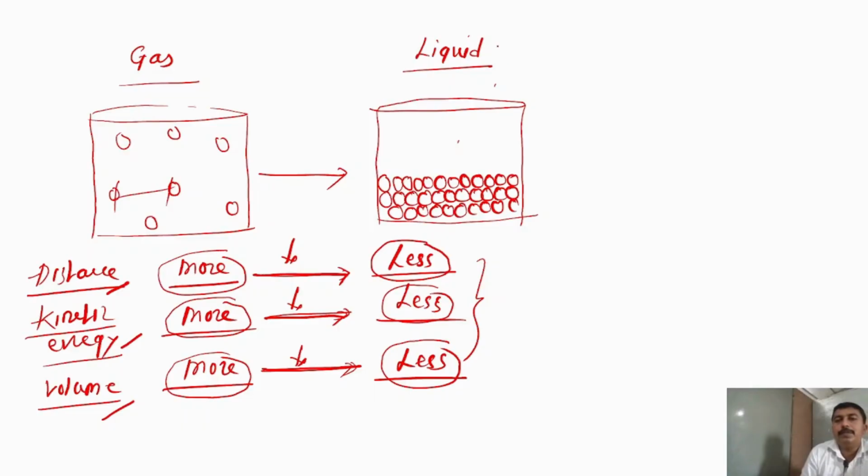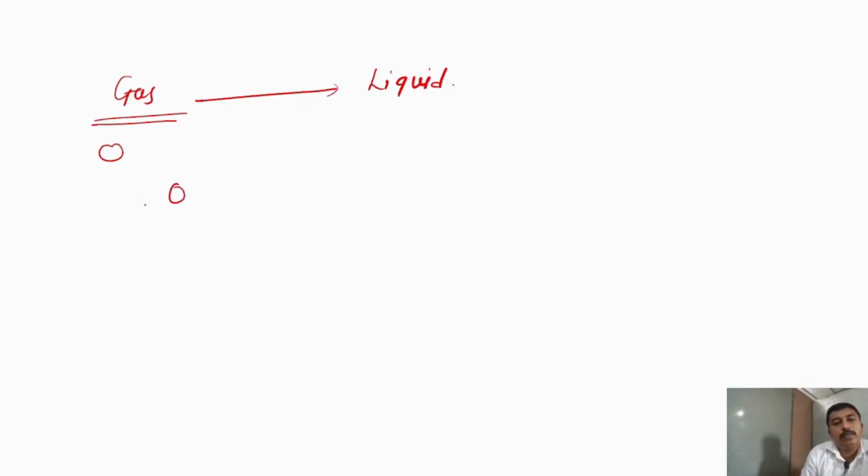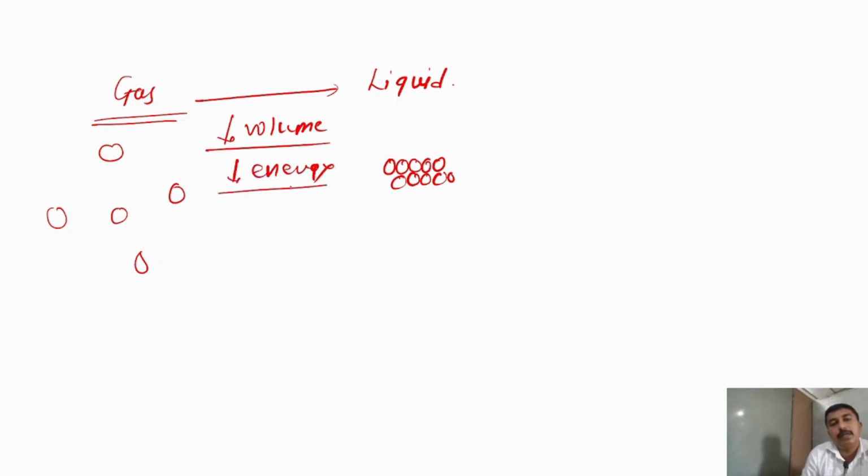So the gas is converted into liquid means we convert the molecules which are wide apart from each other to molecules which are close to each other, by reducing the volume occupied by the molecules and by reducing the energy. And how is volume reduced? By reducing the distance between the molecules. So these three parameters we have to consider.